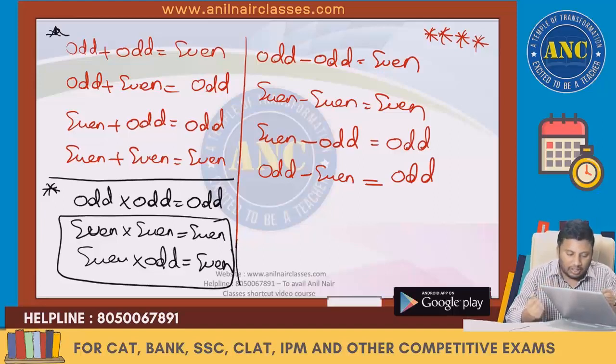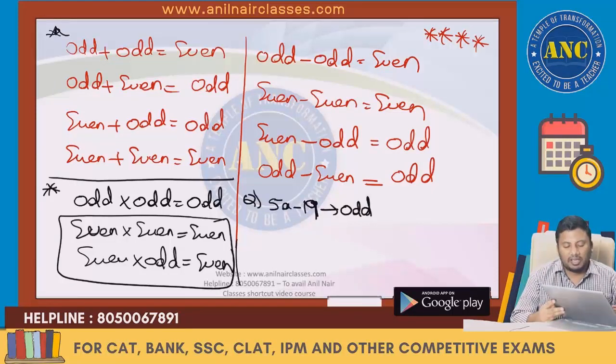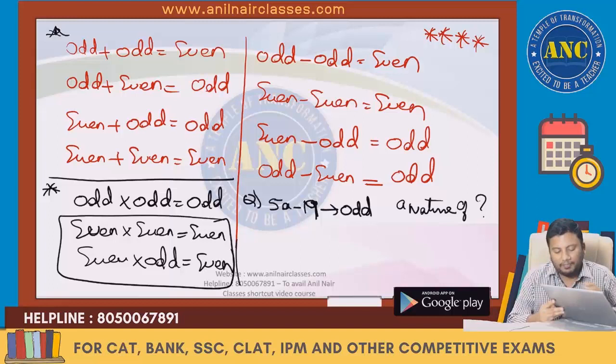Okay, we can also take a question. 5a minus 19 is an odd number. Find the nature of a. Reverse question also we can take. 5a minus 19 is an odd number. Find the nature of a.